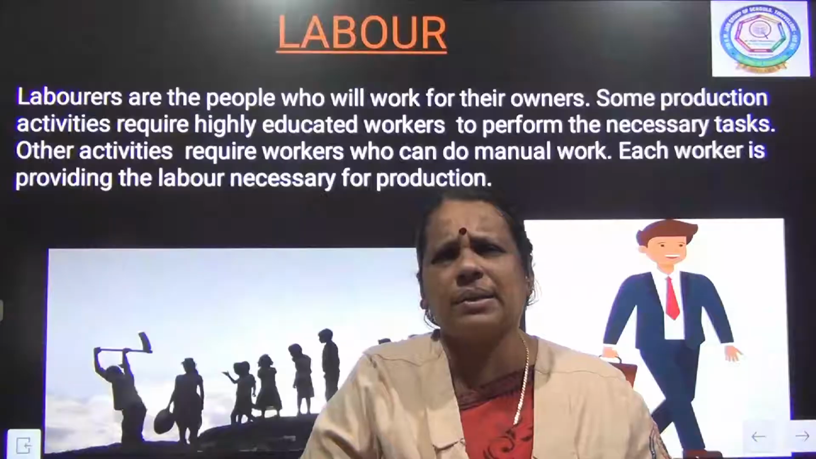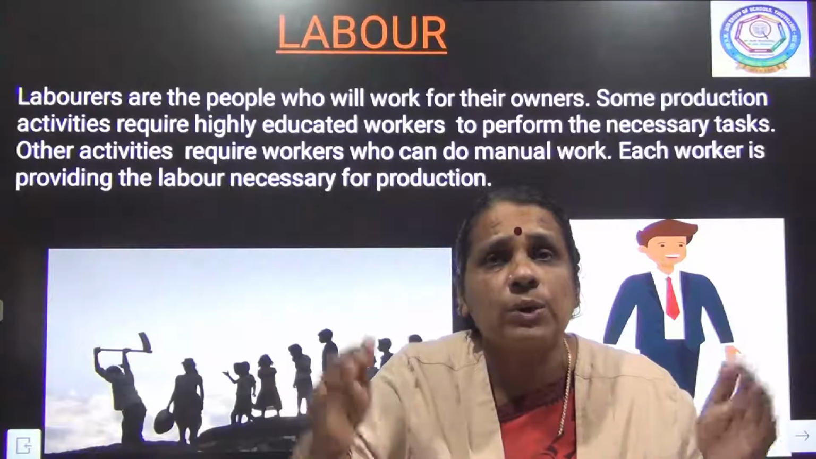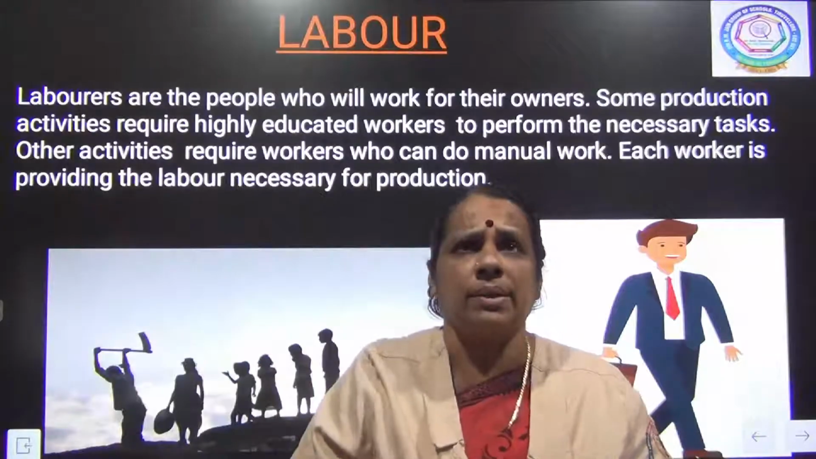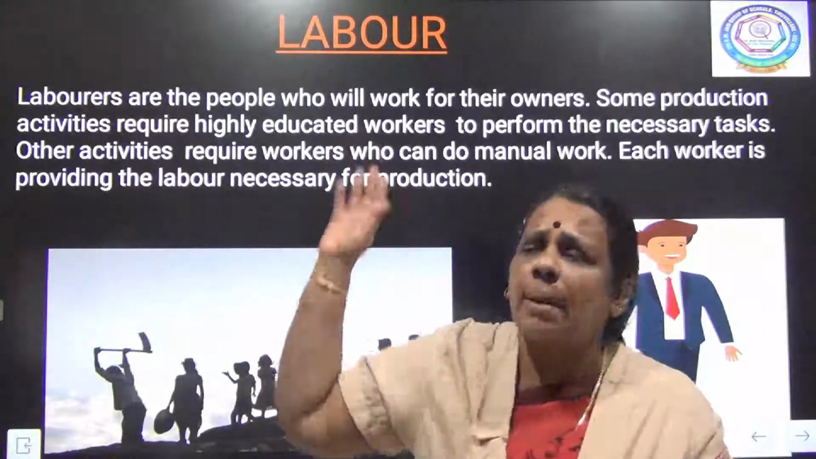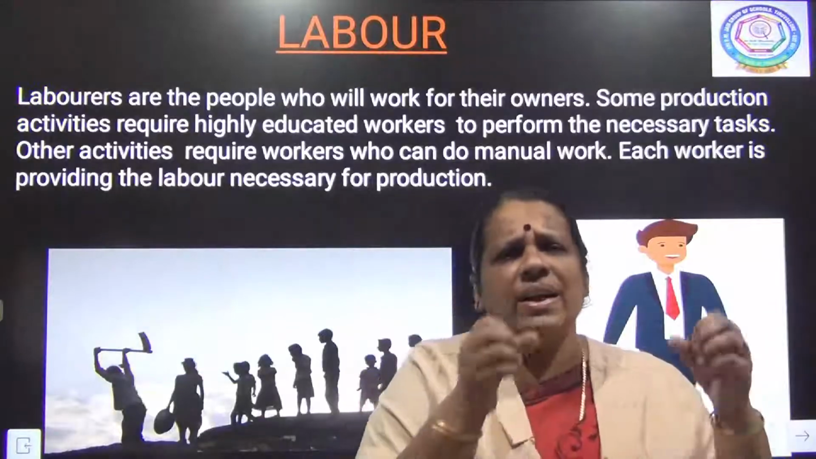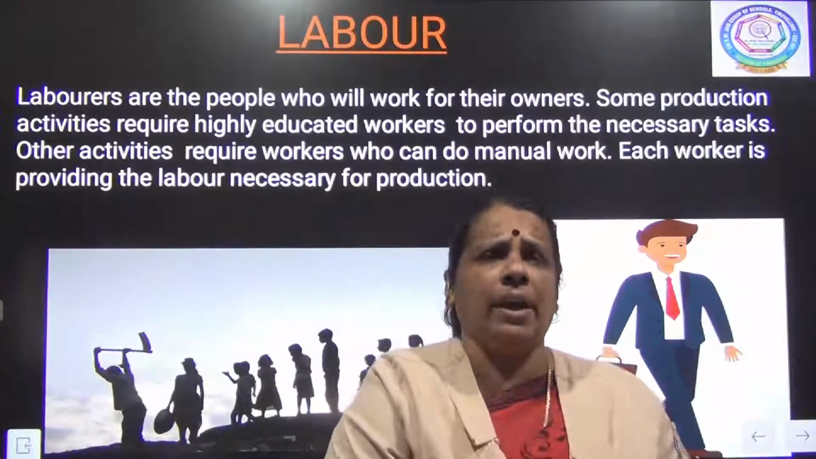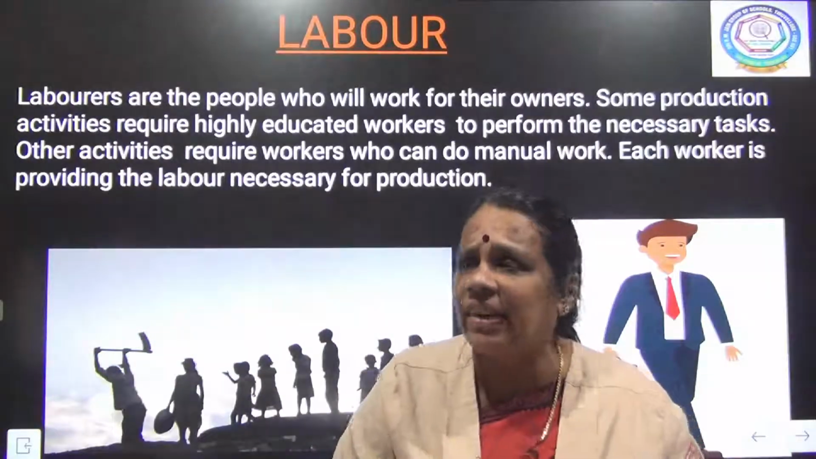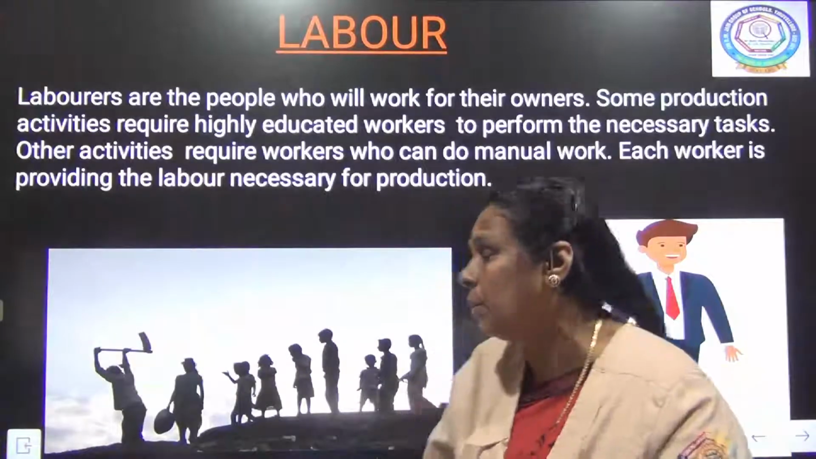Who are skilled laborers? People who, with the help of education and knowledge, have acquired skill. Some production activities require the work of skilled laborers, so we engage skilled laborers in those activities. Some activities require manual labor. Whoever it is, skilled or unskilled, they are contributing their service towards the production activity. So this slide talks about the second important requirement, which is labor.